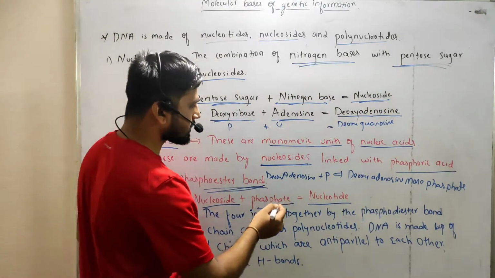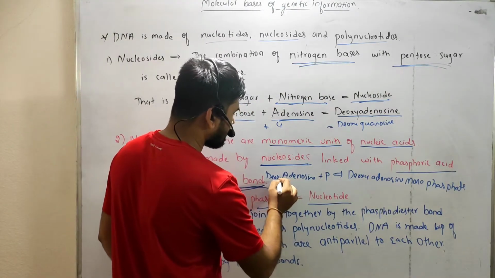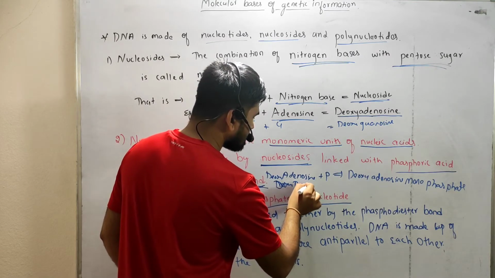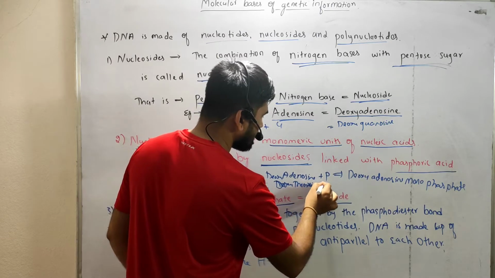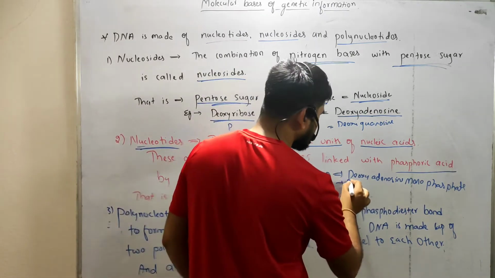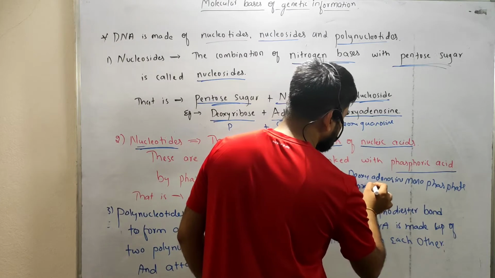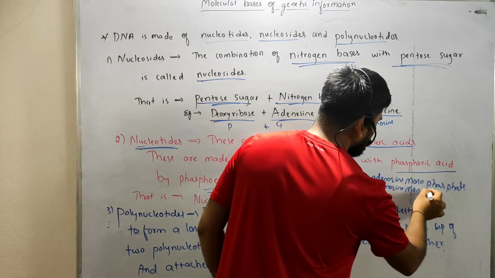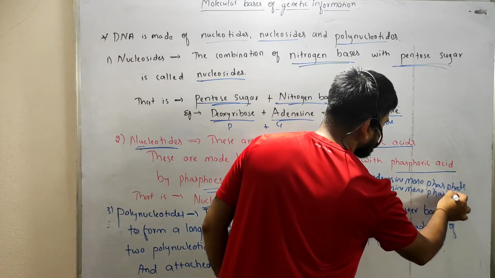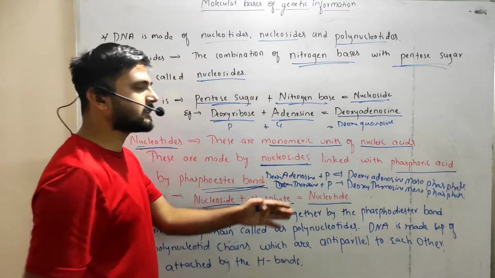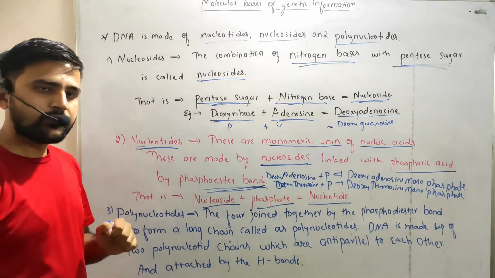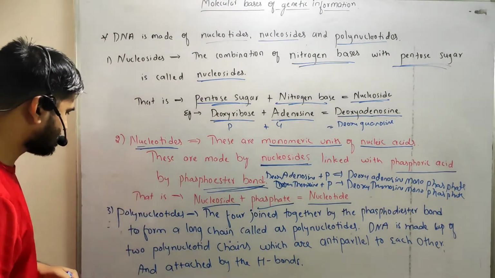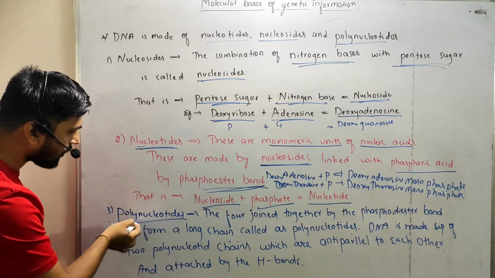For example, you can take thymidine plus phosphate. It will form deoxythymidine monophosphate, right? So like this the nucleotide will be formed. A nucleotide is nothing but the monomeric unit of the nucleic acids. And the third one is the polynucleotides.